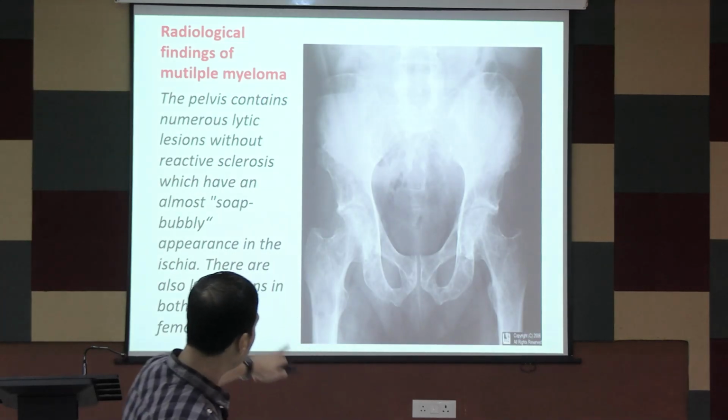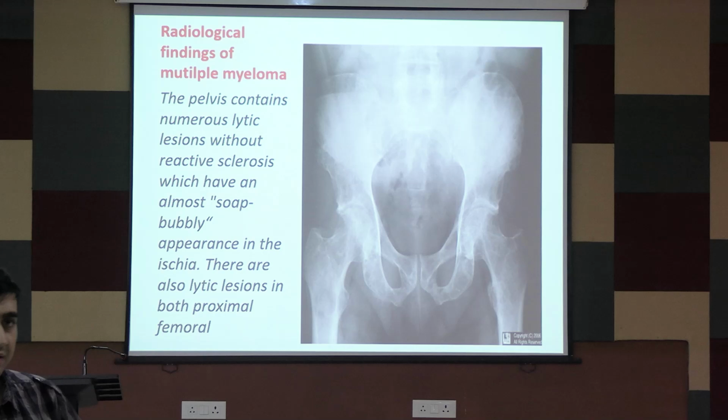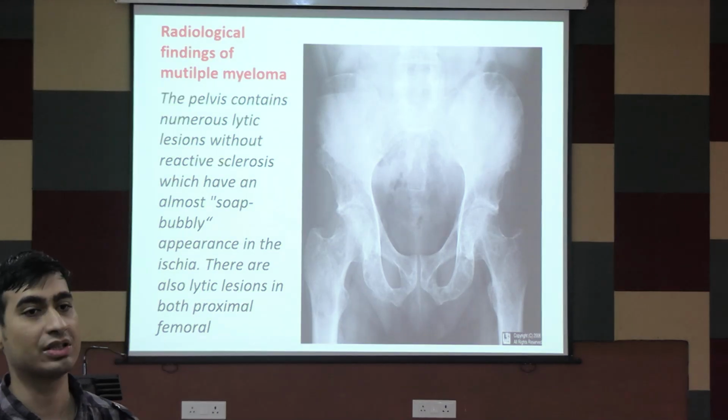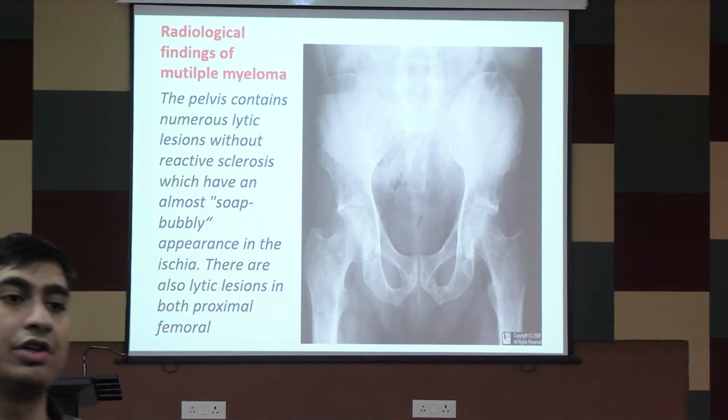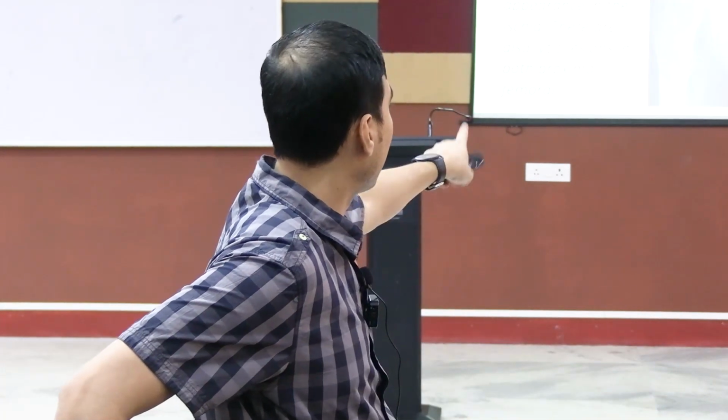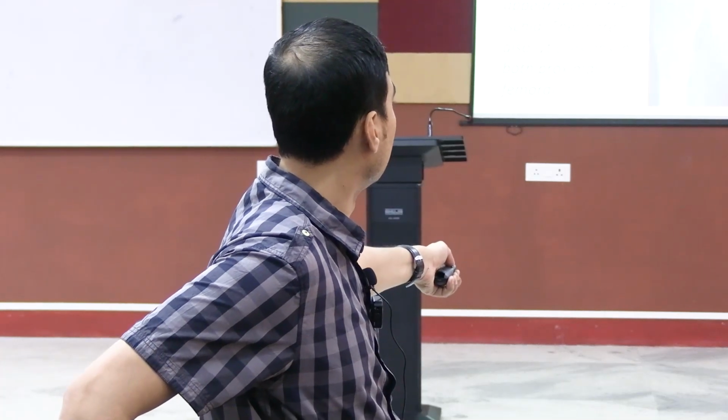See, can you see the multiple lytic lesions? So it will be like that. From every bone there will be lytic lesions because the calcium content is reduced. The renal cells are damaged because you have something called amyloidosis. You have read in pathology, second year. So you have amyloid contents, and that is going to cause an altered metabolism of the bone, because for good bone metabolism you need a good functioning kidney. If the kidney is not functioning, your bone metabolism is going to be affected, and that is going to cause a lytic lesion.